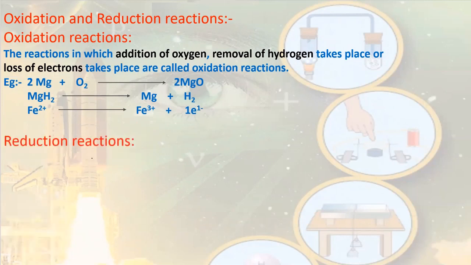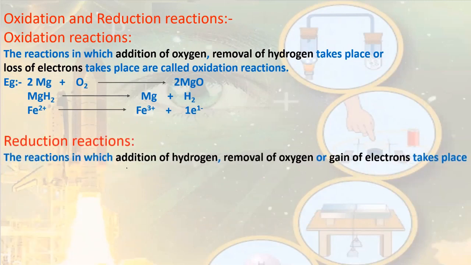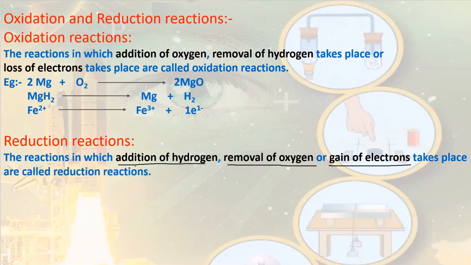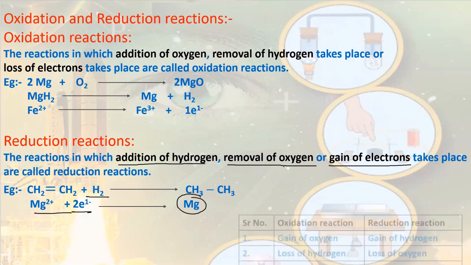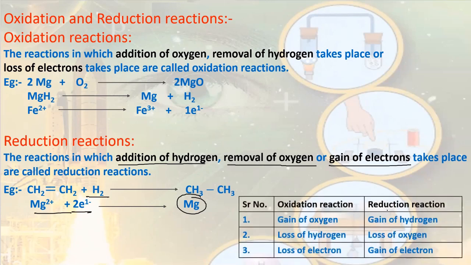Whereas reduction reaction is a reaction in which opposite happens, like addition of hydrogen, removal of oxygen, and gain of electron takes place. A few examples of reduction reactions are given over here. We can clearly see the addition of hydrogen and gain of electron in this reaction. Difference between oxidation and reduction reaction is given over here. You can pause the video and take a note.